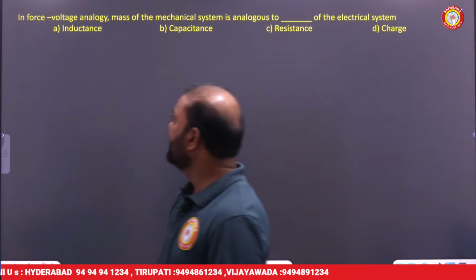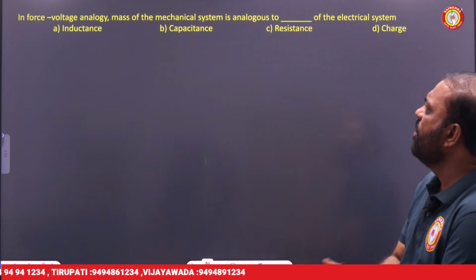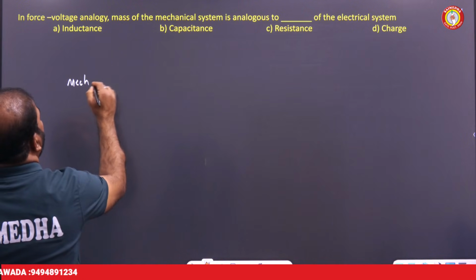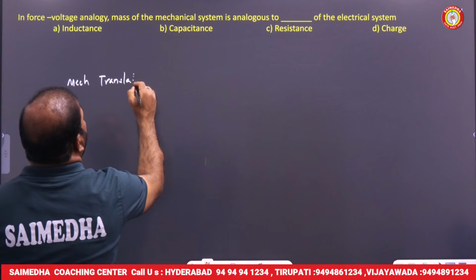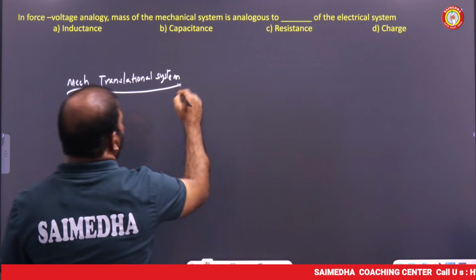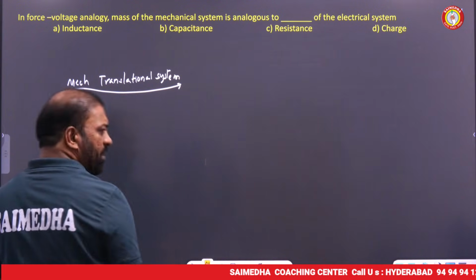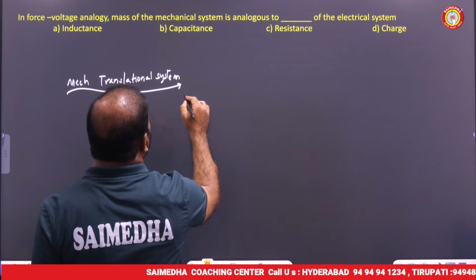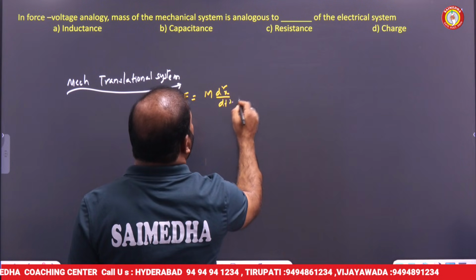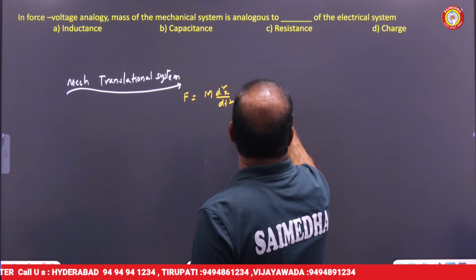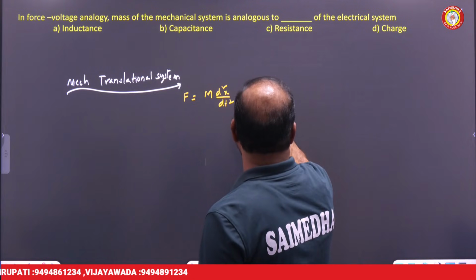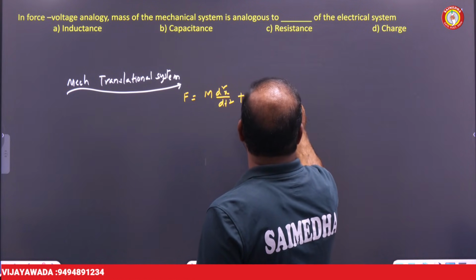So let's see the next question, my friends. In the force voltage analogy, the mass of the mechanical system is analogous to what? For example, if I consider a mechanical translational system, the equation is F equal to m d square x by dt square plus b dx by dt plus kx.